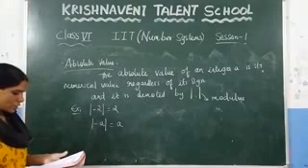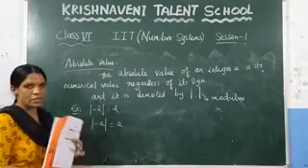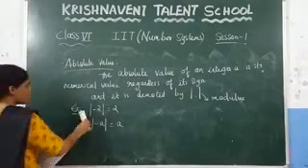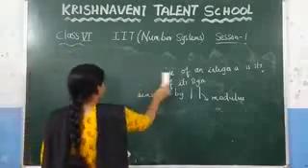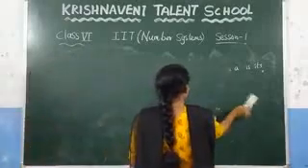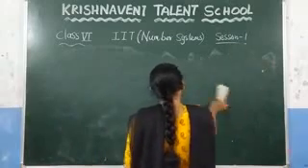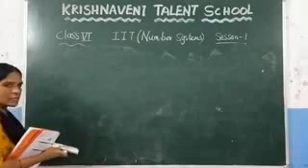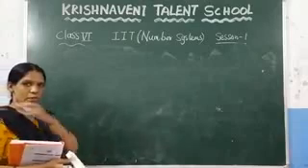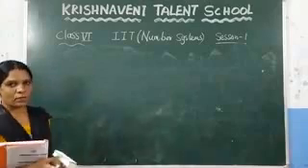Now see the next definition, even numbers and odd numbers. This one you already studied in your previous classes. What is an even number? If a number is divisible by 2, those numbers we call even numbers. If the numbers are not divisible by 2, those numbers we call odd numbers.